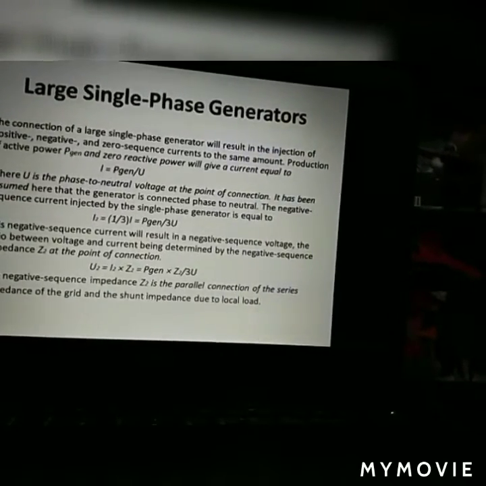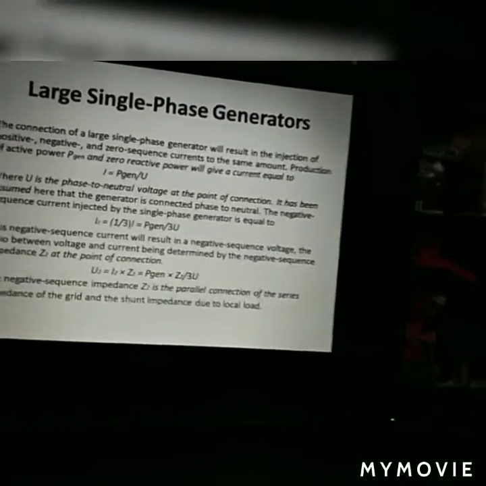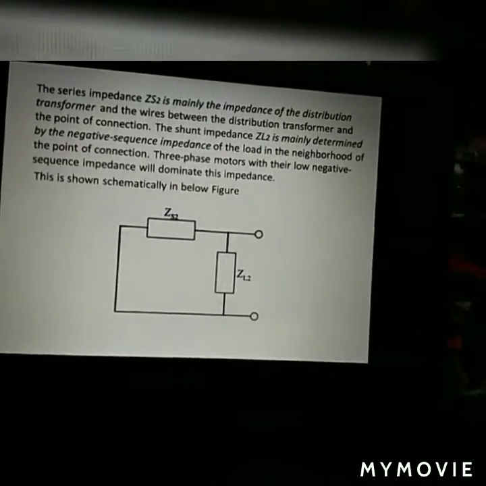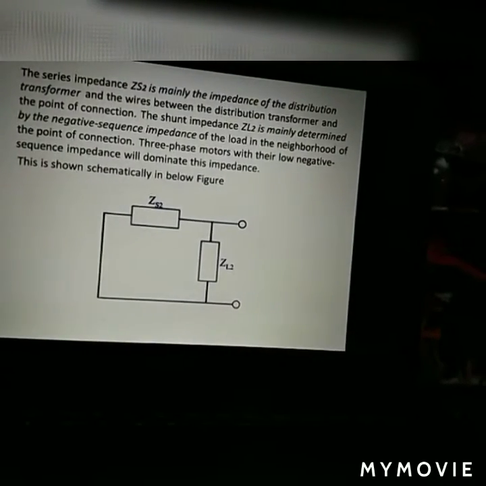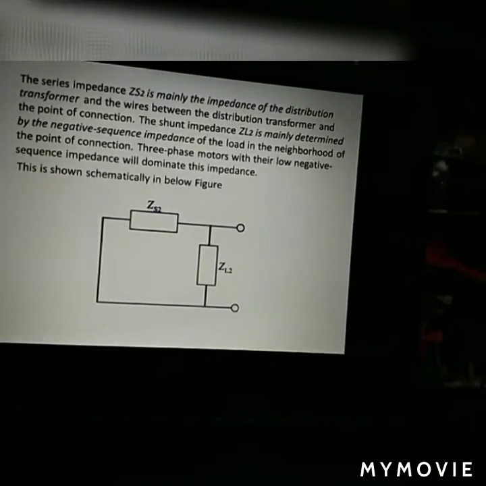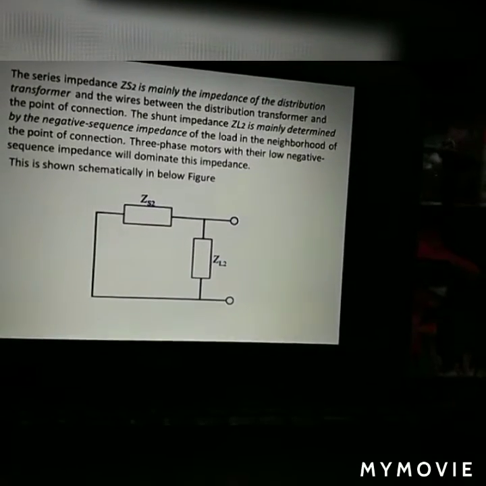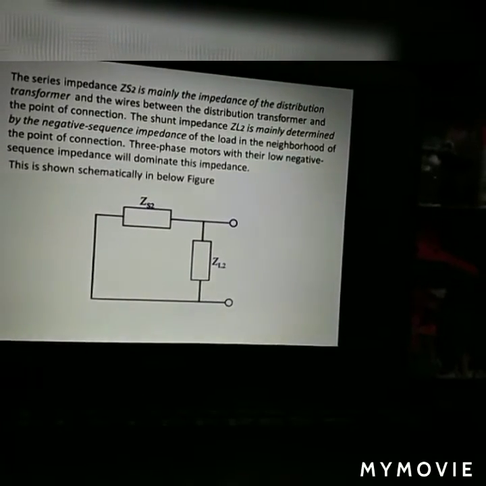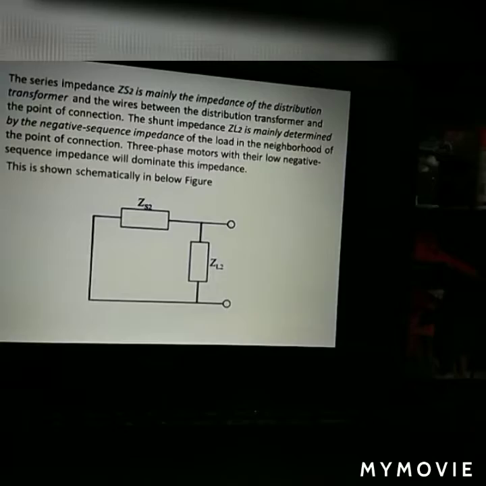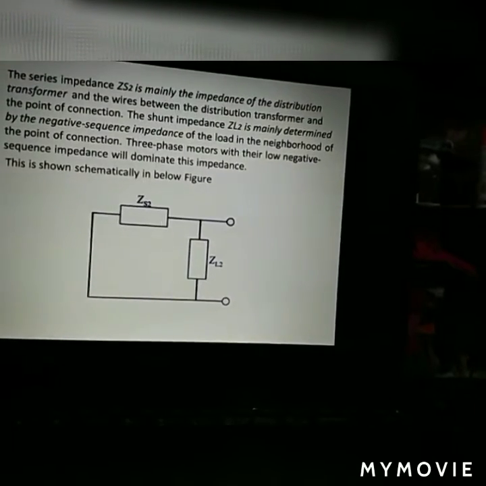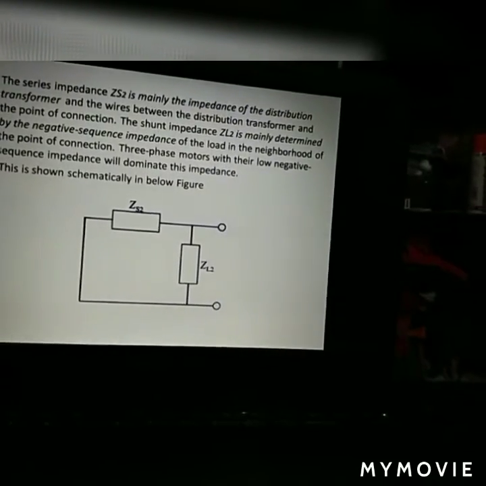The negative sequence impedance Z2 will be the parallel connection of the series impedance of the grid and the shunt impedance due to local load, which we are going to see in the diagram. That is, ZS2 is there, then ZL2 is there. The series impedance ZS2 is mainly the impedance of the distribution transformer and the wire between the distribution transformer and the point of connection. The shunt impedance ZL2 is mainly determined by the negative sequence impedance of the load in the neighborhood of the point of connection. So three phase motors, with their low negative sequence impedance, will dominate this impedance.